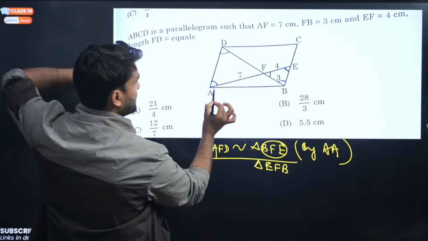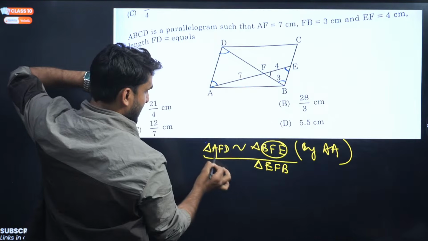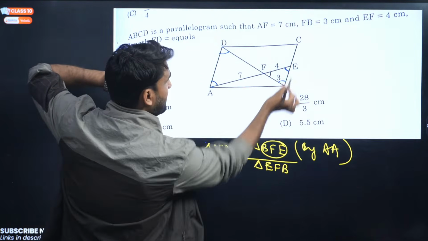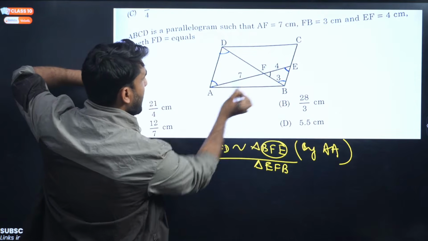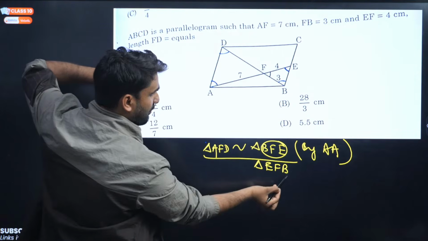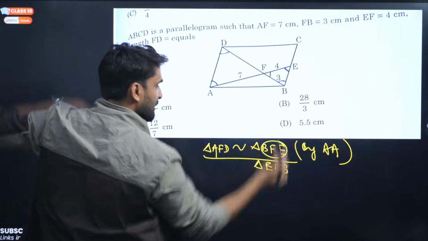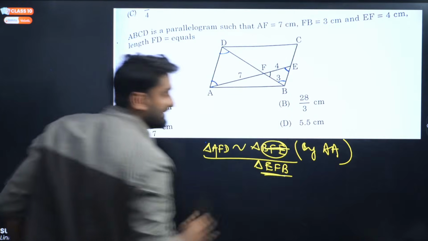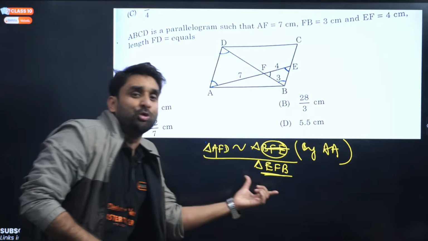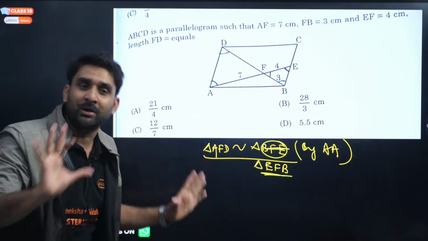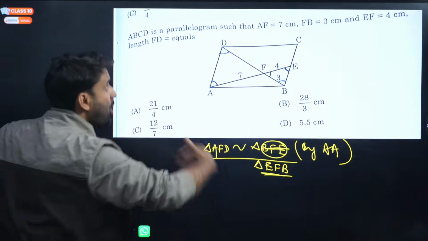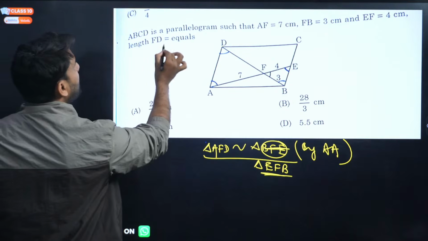Why? Because the corresponding angles should be equal to each other. ADF will be equal to EBF. Now perfect. DAF will be equal to BEF. Perfect. So this will not be considered. This will be considered because by taking these two pairs, all the corresponding angles are matching with each other.